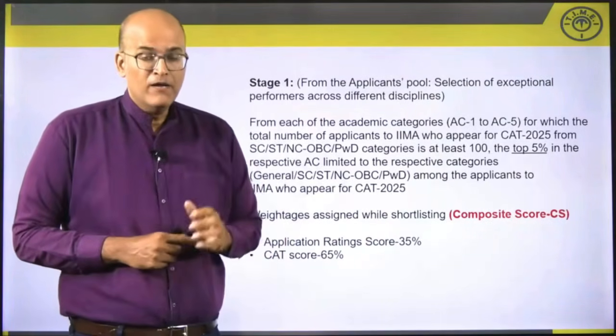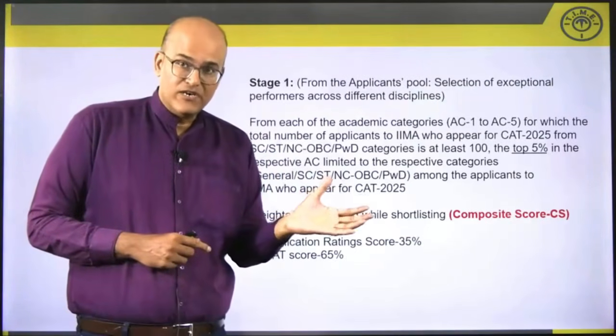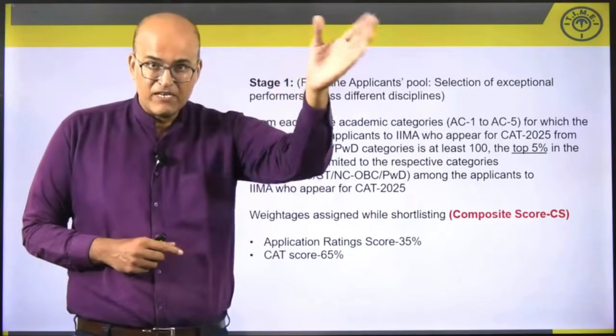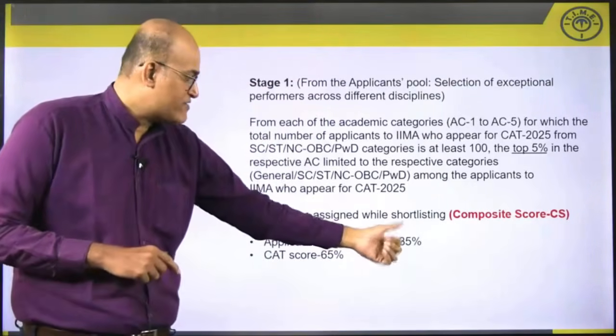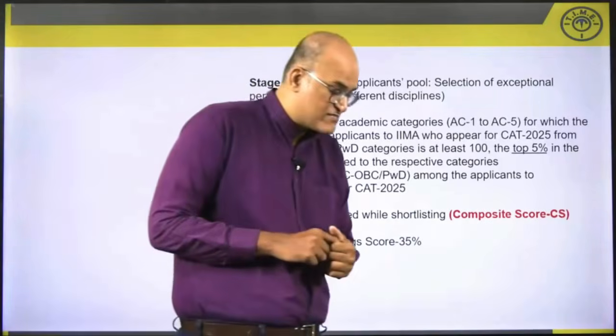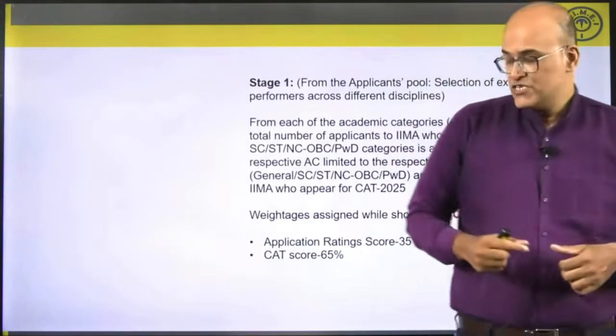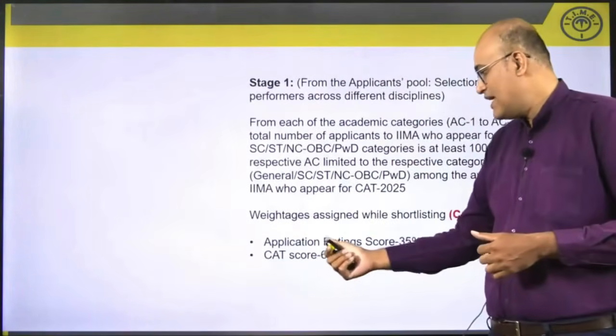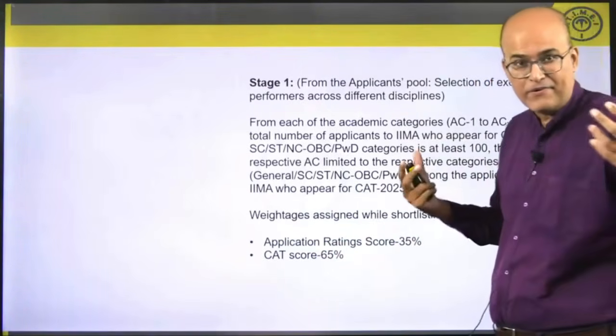I hope you remember we discussed application rating scores earlier: A plus B plus C plus D plus E. That will have 35% weightage. The remaining 65% weightage will be assigned to your CAT performance. As you can observe, CAT will have humongous weightage, 65% weightage.